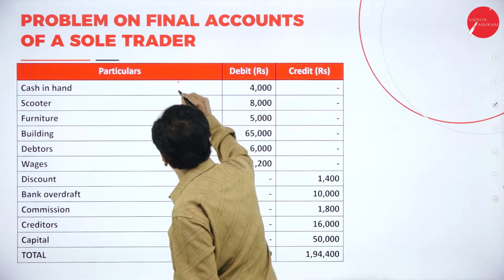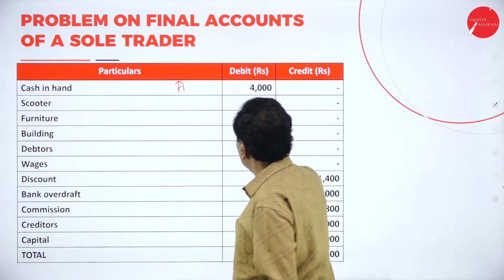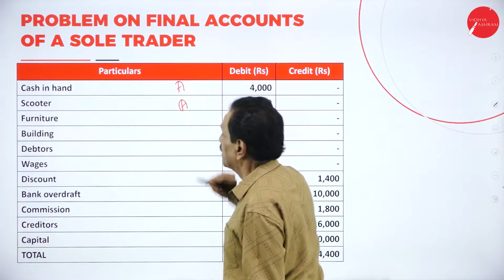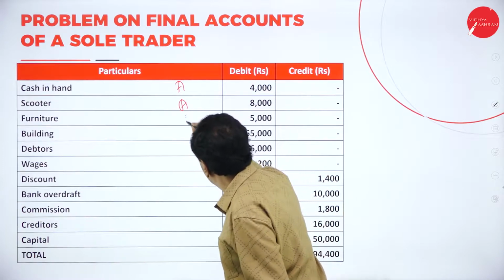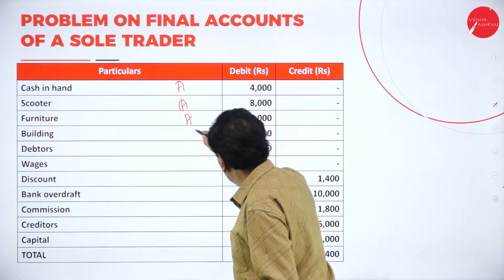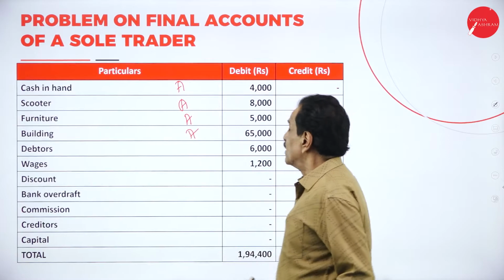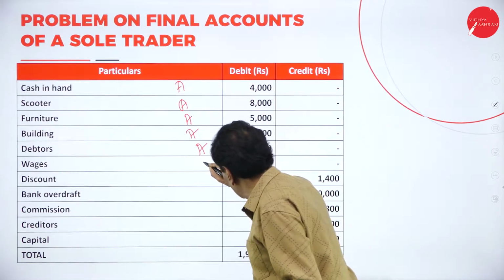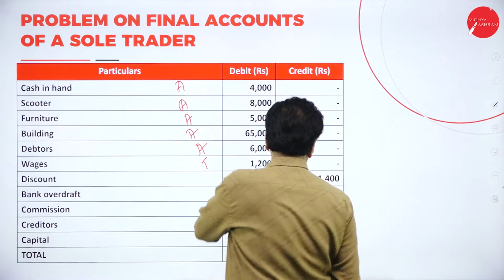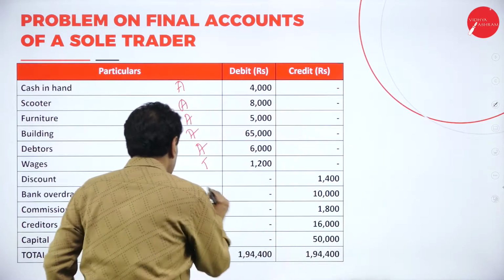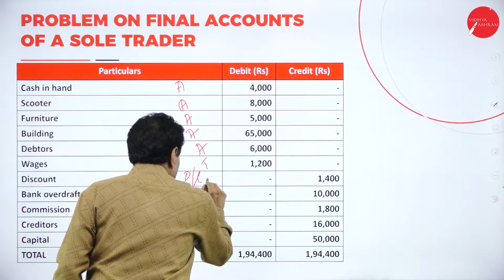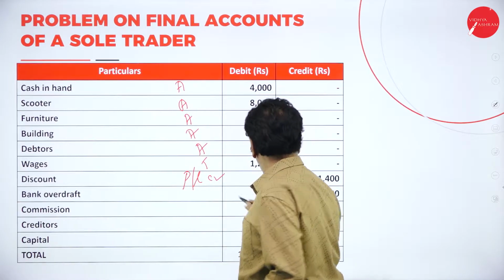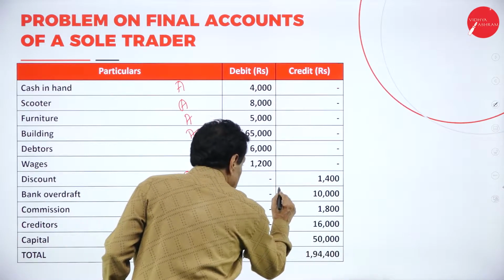Cash in hand is asset. Scooter is asset. Furniture is asset. Building is asset. Debtor is asset. Wages, trading account. Discount, credit side, receipt, profit and loss, credit side. Bank overdraft is a liability. This is a liability.